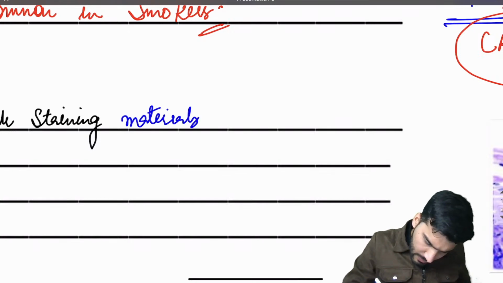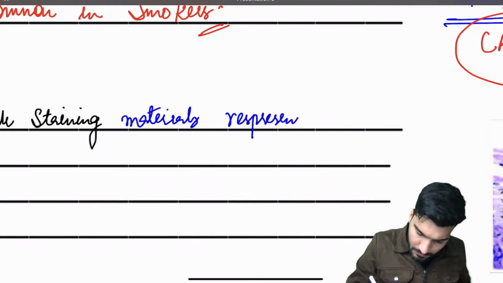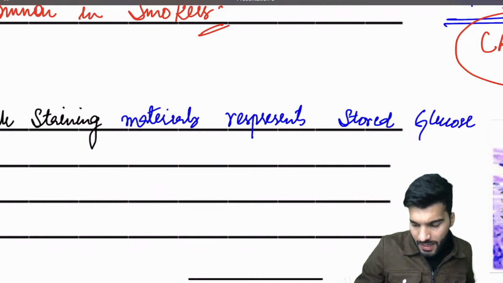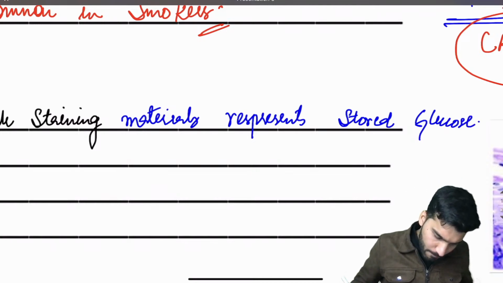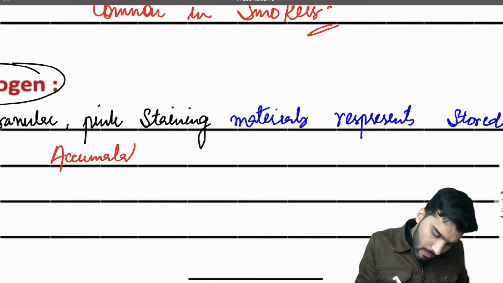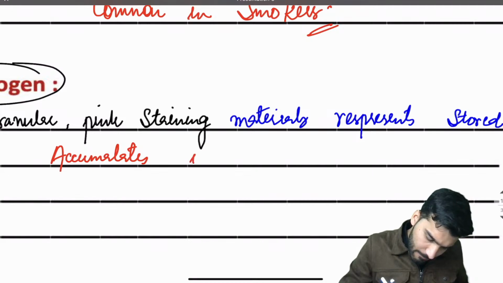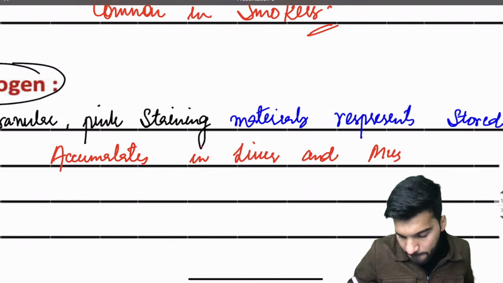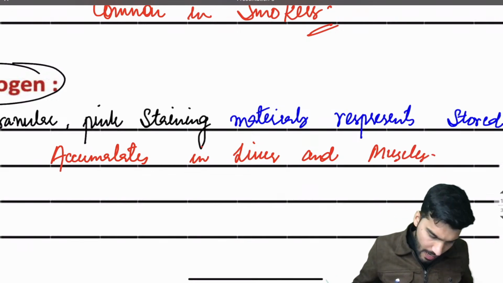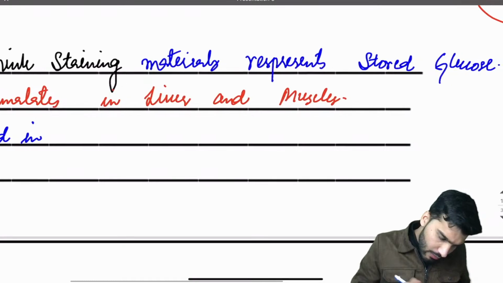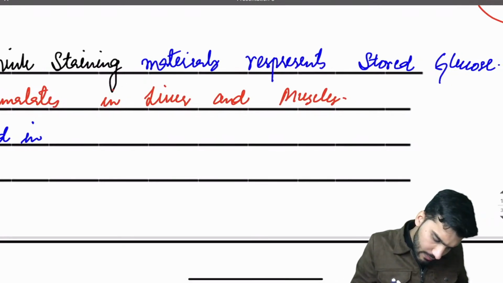Staining material that represents stored glucose, that will represent the stored glucose. Okay, and it usually accumulates in liver and muscles. Okay, and it's increased in glycogen storage disease.